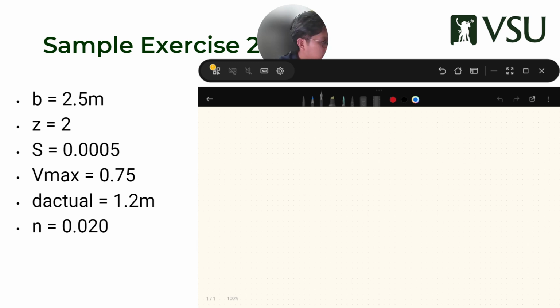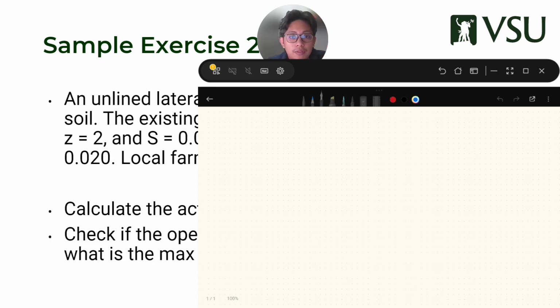I have the given here. B is 2.5 meters, Z is 2, S is 0.005, V max, D actual, and N. So let's verify first. Okay? Let's go solve the first question.